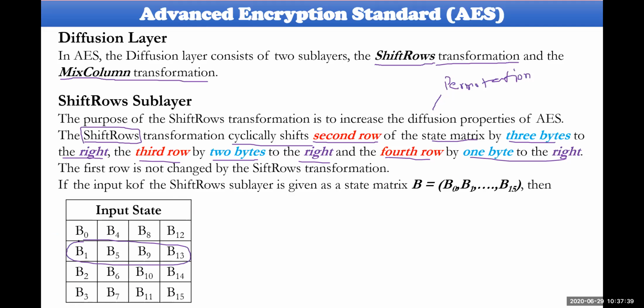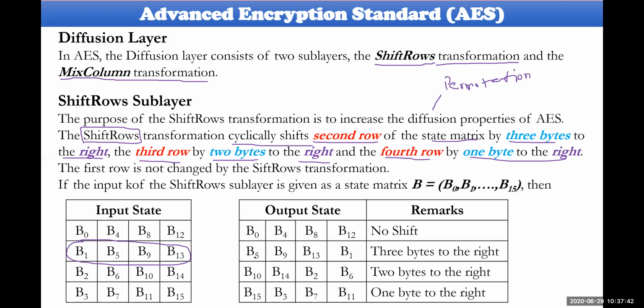So therefore you could see how the output will be. Look at this. B5 will be thrown. So in the first shifting it is B13, B1, B5, B9. That is the first shift. The second shift will be B9, B13, B5, B1. That is the second, and so on and so forth. You could see after 3 different shift operations, it could be something like this: 3 bytes towards the right, 2 bytes towards the right here, and 1 byte towards the right here. So therefore, you could get these kinds of inputs here.